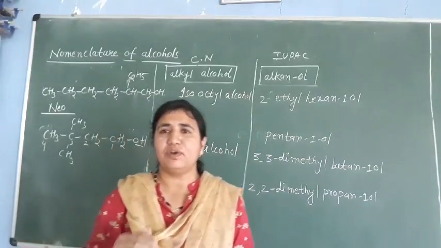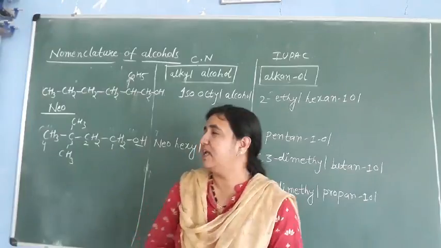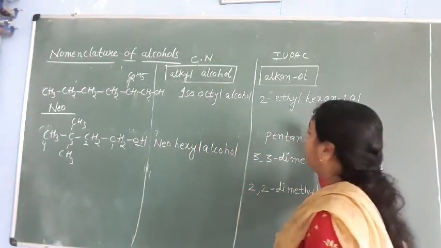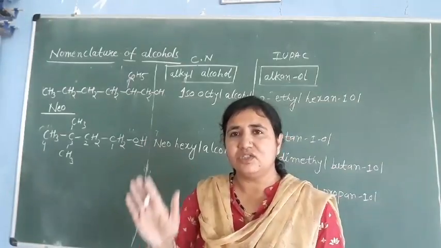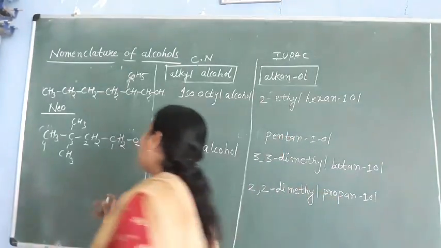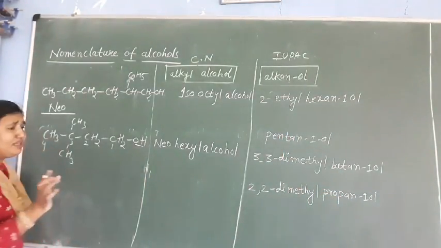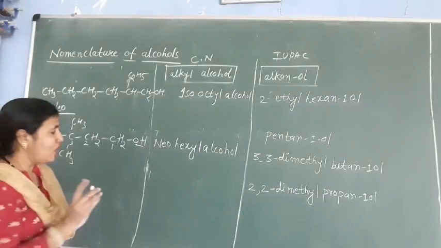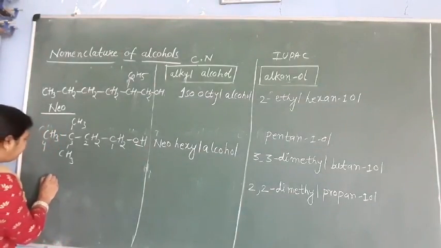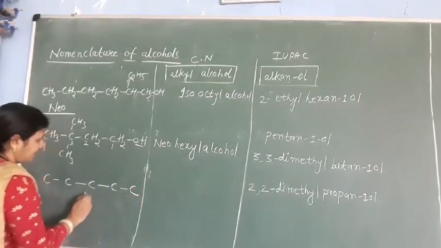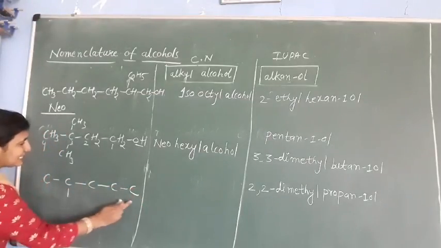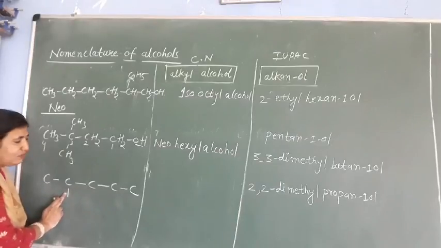Suppose they told you to write neohexyl alcohol, neoheptyl alcohol. Heptyl means 7, so just drop 2 carbons. How many remain? 5. So make these 5 carbons the continuous chain, and the second last carbon is this one.